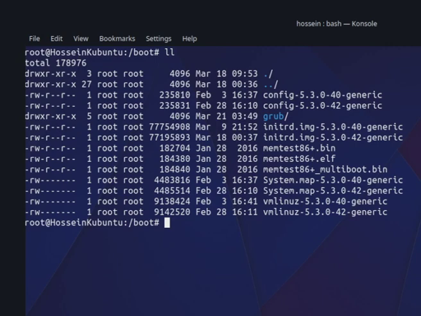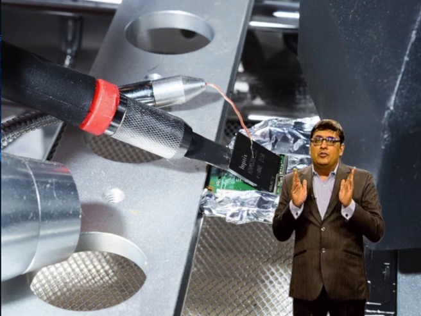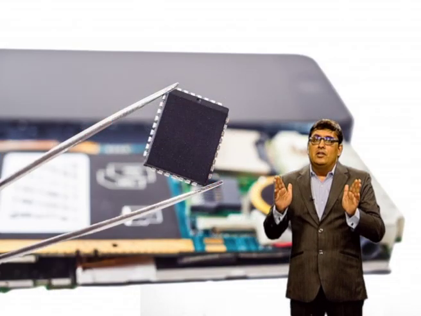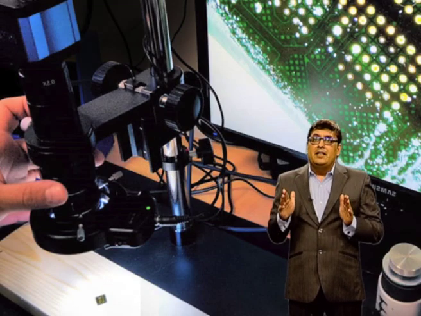Chip off. The chip off technique allows the examiners to extract data directly from the flash memory of the cellular device. They remove the phone's memory chip and create its binary image. This particular process is costly and requires ample knowledge of hardware. Improper handling may cause physical damage to the chip and render the data impossible to retrieve.